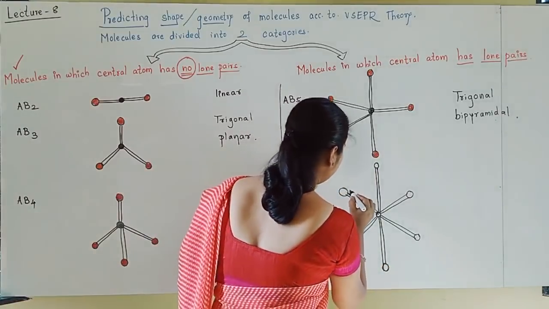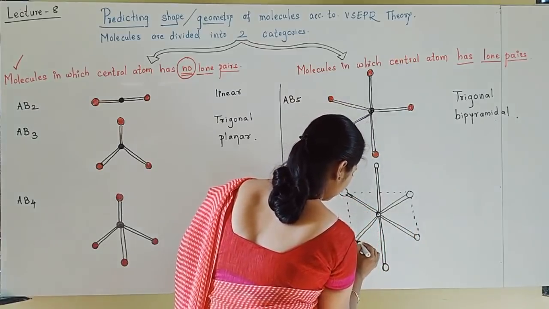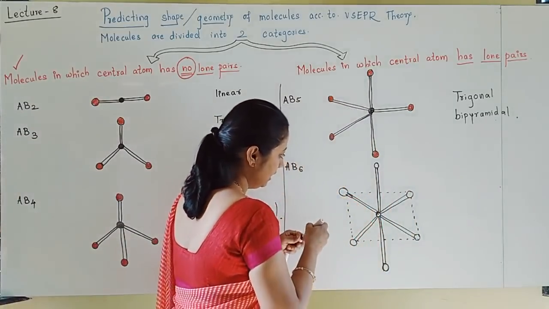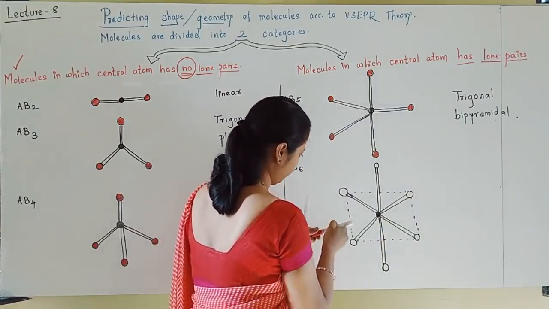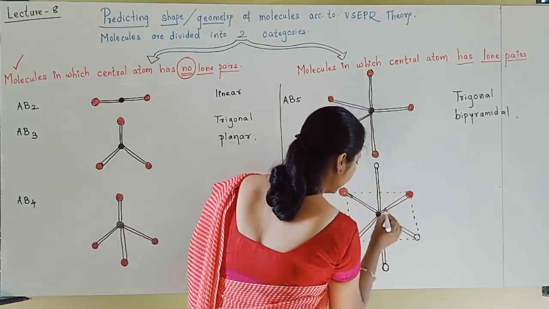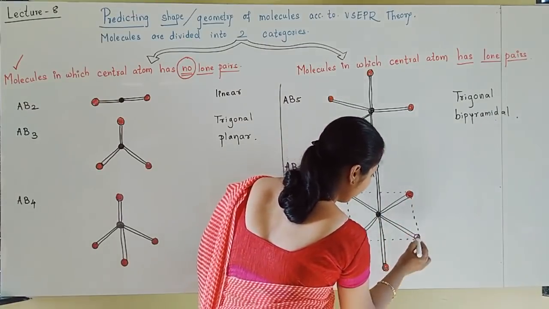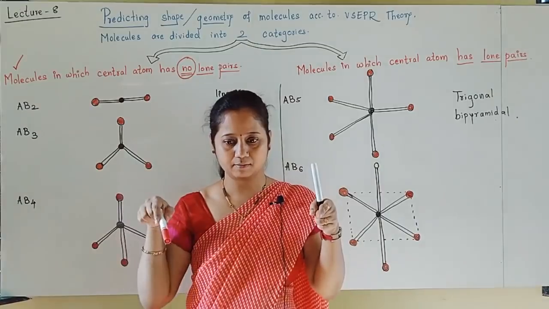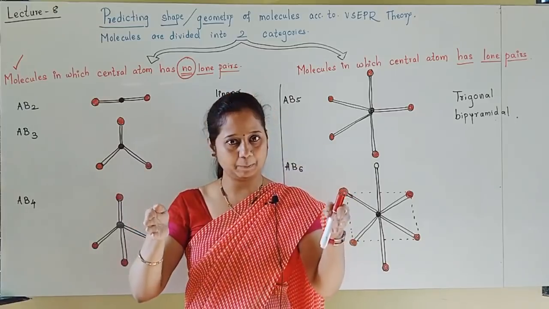This is forming one square, and this forms one pyramid up and one pyramid down. I hope you understood, students, how A and 6 B will arrange themselves. 4 B will form a square surrounding the A. So the middle shape is a square, with one pyramid up and one pyramid down.